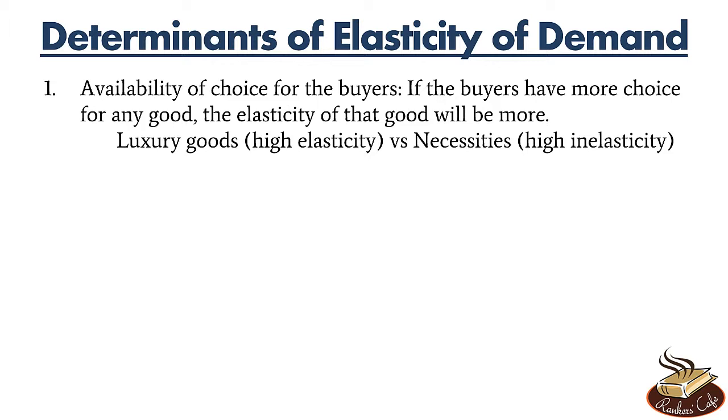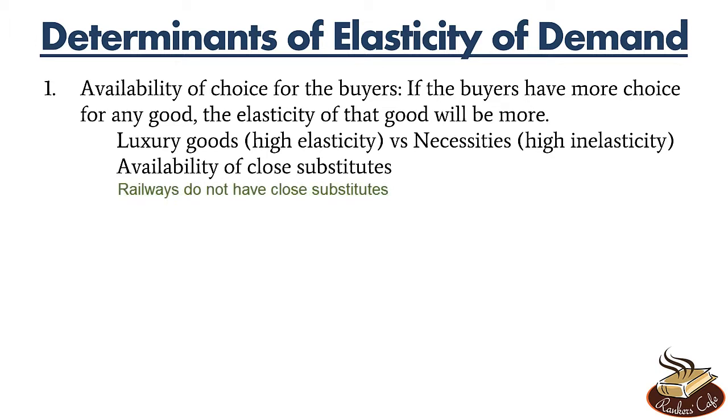Another way in which choice affects the elasticity of any good is the availability of close substitutes. The elasticity of ice cream is more since it has close substitutes like frozen yogurt or chocolates. But let's say in India, railways do not have any close substitutes, so their demand is more inelastic.